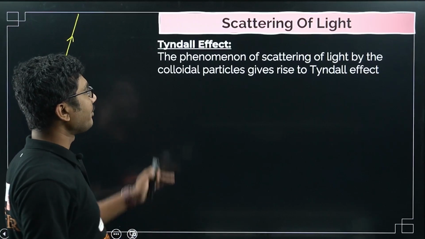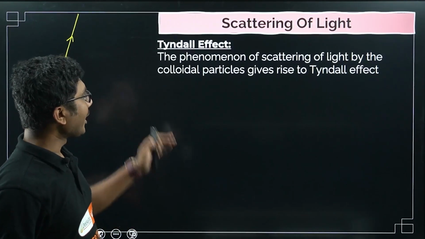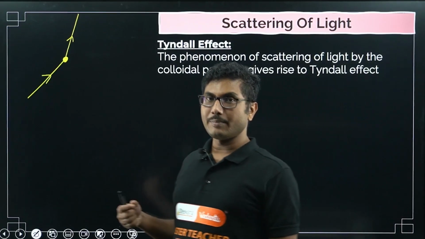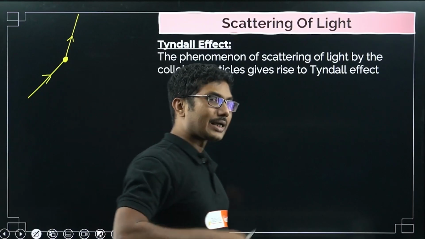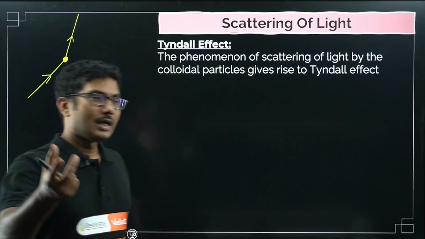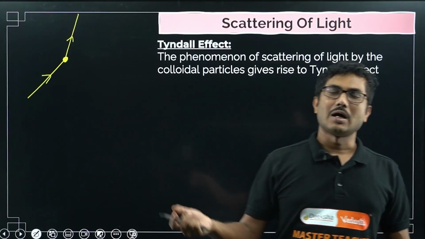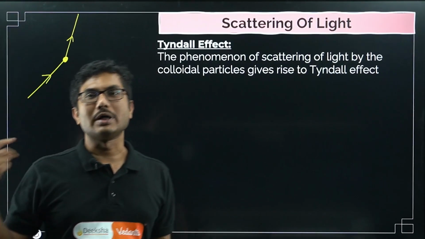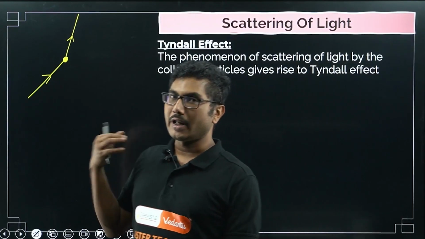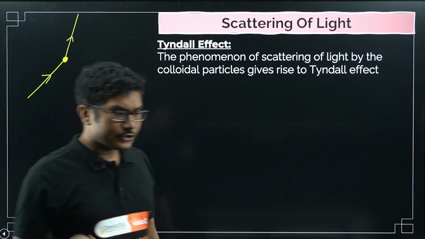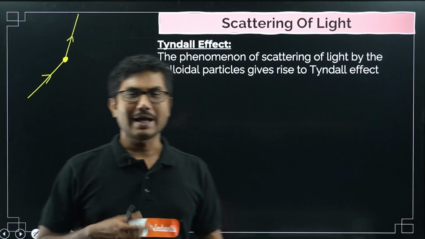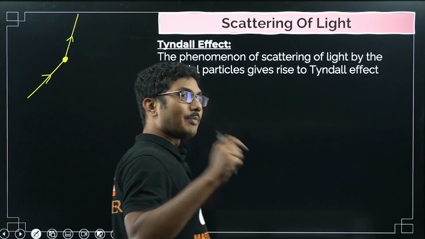Okay, what is Tyndall effect? The phenomenon of scattering of light by colloidal particles gives rise to the Tyndall effect. Colloidal particle means, for example, if you add something into the water, for example salt, it dissolves quickly. But if you add, say, flour, gram flour or any type of flour, this does not dissolve quickly. Some of the particles remain suspended in that fluid, right? That is called colloidal solution. So if you torch that colloidal solution, the particles appear bright. That happens because of the scattering of light by those particles.